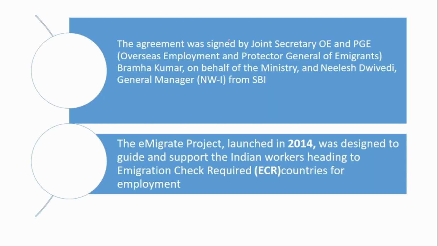So who has signed this agreement? The agreement was signed by the Joint Secretary, OE and PGE, that is Overseas Employment and Protector General of Emigrants, Brahma Kumar, on behalf of the Ministry, and Nilesh Dwivedi, General Manager from SBI. The e-Migrate project was launched in 2014. It was designed to guide and support Indian workers heading to Emigration Check Required countries.